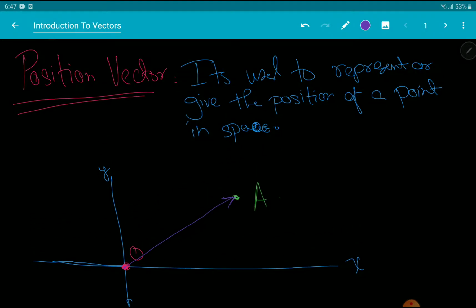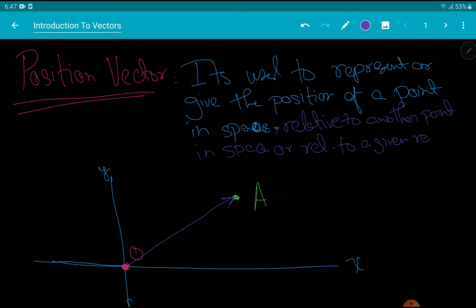So I made an omission here in the definition. It should be, it's used to represent or give the position of a point in space relative to another point in space or relative to a given reference frame.